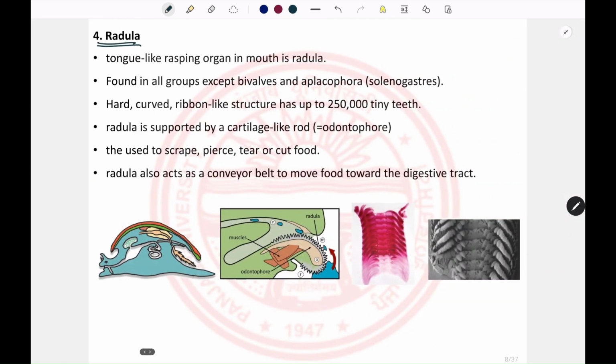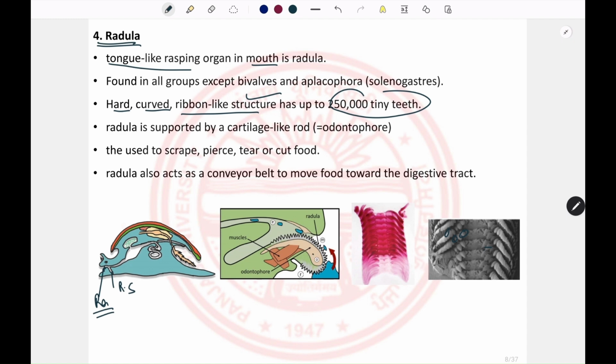Then the next part is the radula. The radula is a tongue-like rasping organ that is present in the mouth. This is the radular sac, and here is the radula. So what is the radula? The radula is a hard, curved, ribbon-like structure that has numerous teeth on its surface. These are the teeth present on the radula.